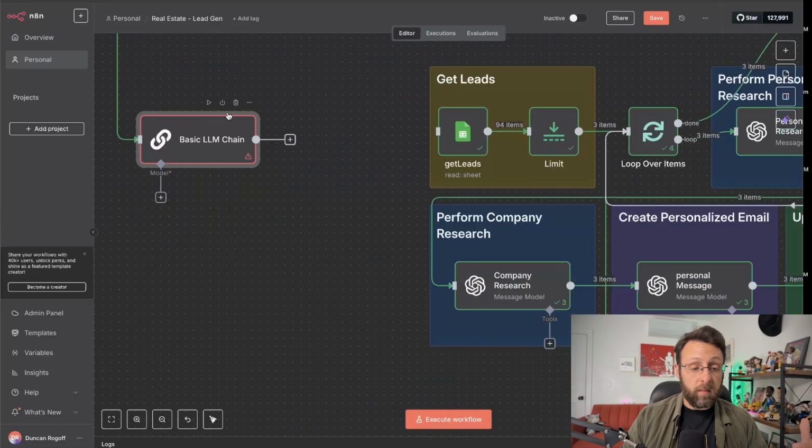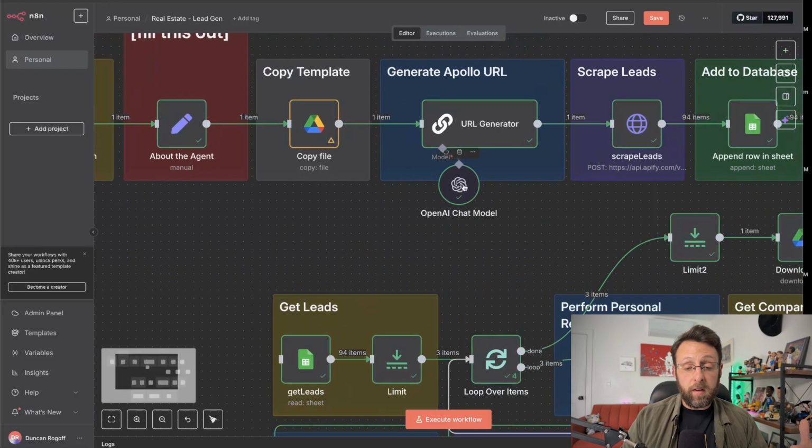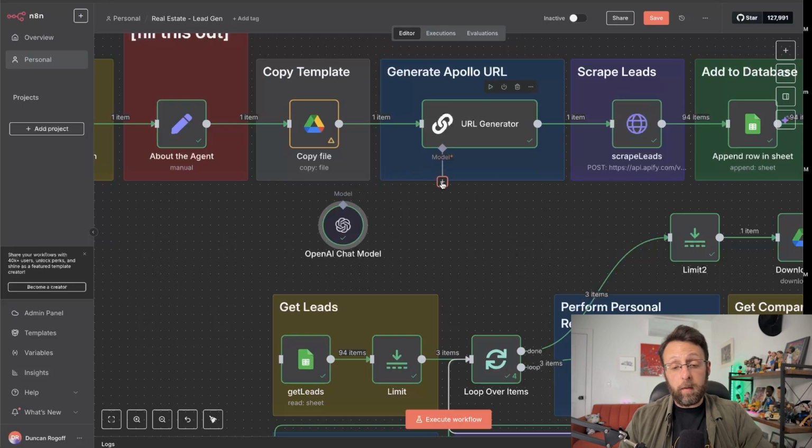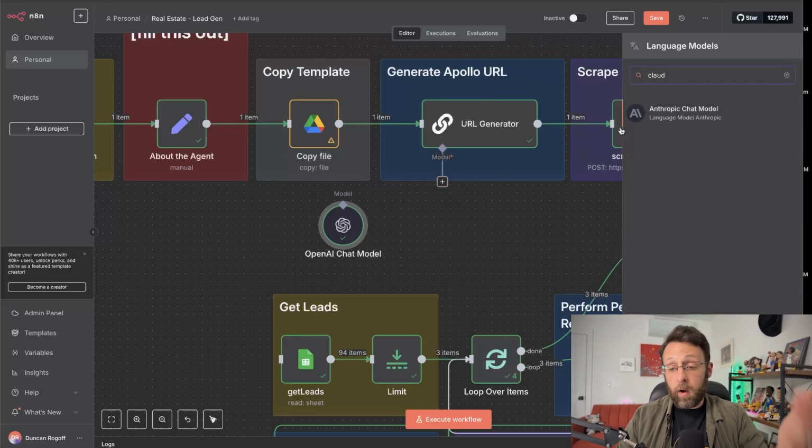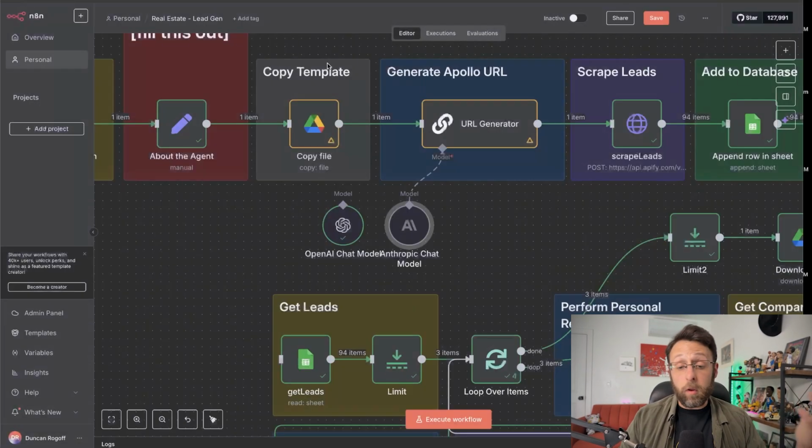And so you can see here, instead of calling ChatGPT directly, I can swap out the model here for something different. Like if I wanted to use Claude, I can just swap this out for Claude. Or if you use OpenRouter, you can use OpenRouter and select your models in there.